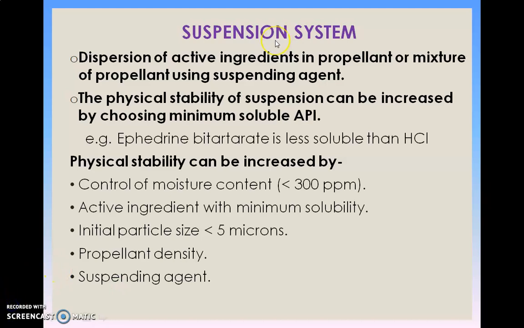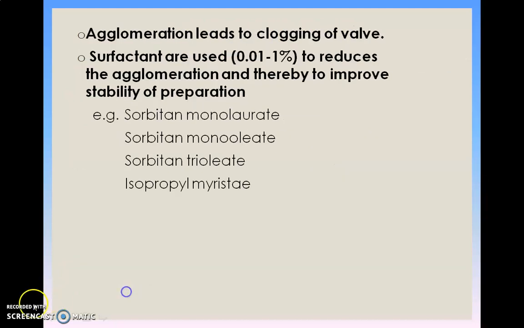Suspension system consists of dispersion of active ingredients in propellant or mixture of propellants using a suspending agent. The physical stability of suspension can be increased by choosing a minimally soluble API. For example, considering the two forms of ephedrine, ephedrine bitartrate is less soluble than the HCl, and ephedrine bitartrate is suitable for suspension system. Physical stability can be increased by control of moisture content, that is less than 300 ppm, active ingredient with minimum solubility, initial particle size of less than 5 micron, propellant density, and suspending agents.